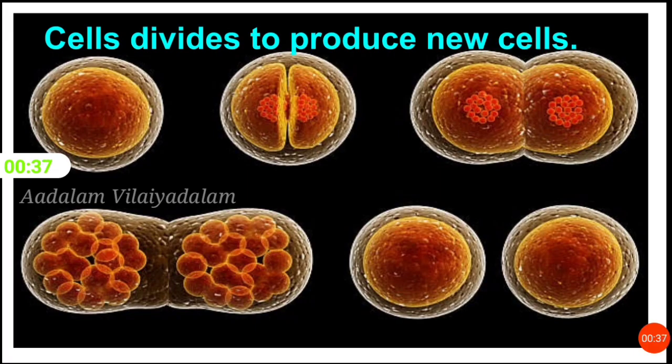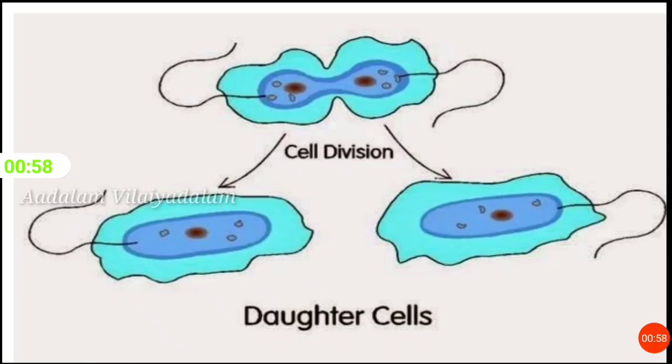Cell division occurs when one cell divides to produce two new cells. Unicellular organisms use cell division to reproduce. Multicellular organisms use cell division for growth and repair of damage such as wounds. What is cell division? Cell division is the process by which a parent cell divides into two or more daughter cells.